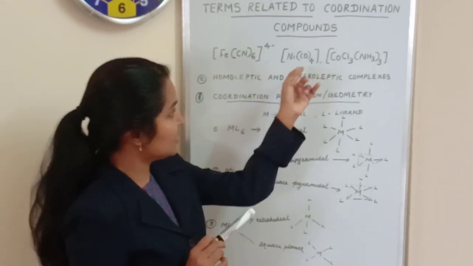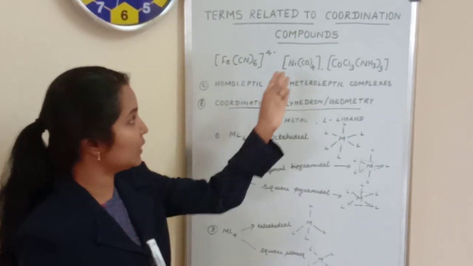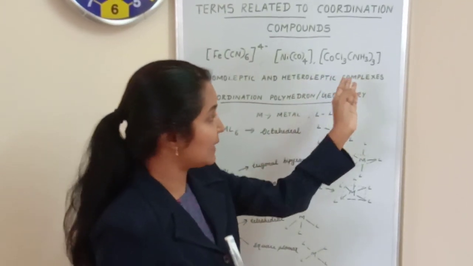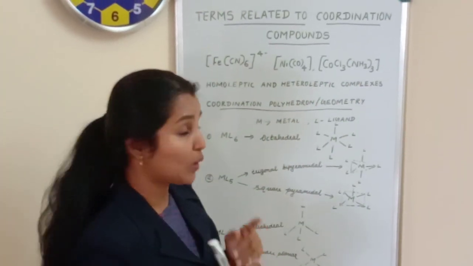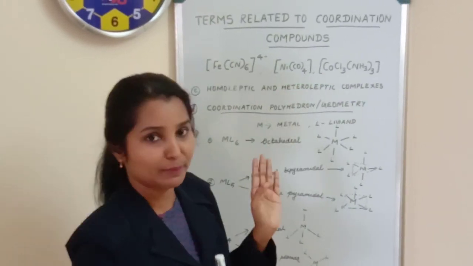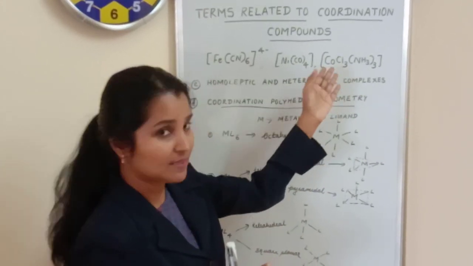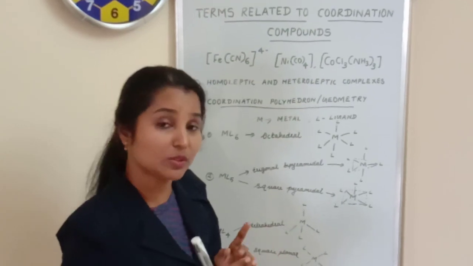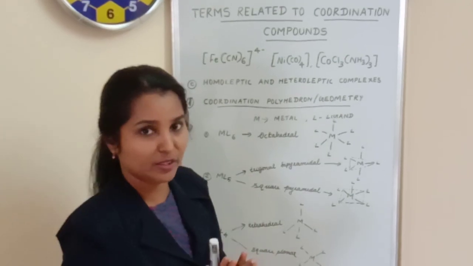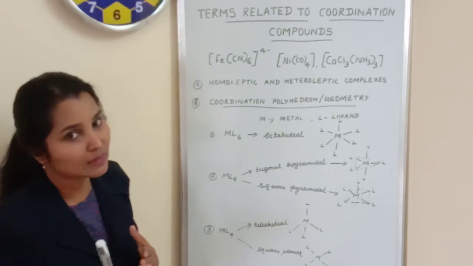And then this one, [Ni(CO)4], is also a homoleptic complex because only CO is present as the ligand. But [CoCl3(NH3)3] is a heteroleptic complex. Why is it heteroleptic? Because different types of ligands are attached to the central metal atom or ion in that coordination compound. Here we have the chloride ion as a ligand and the ammonia molecule also acting as a ligand. So different types of ligands are present in that coordination compound. That type of coordination compounds are known as heteroleptic complexes.